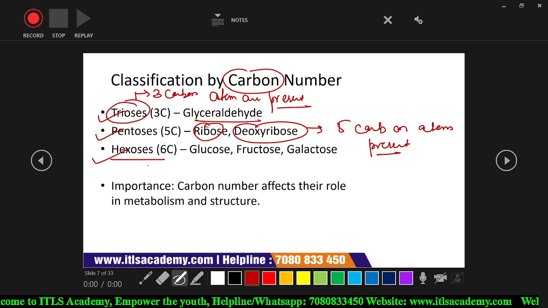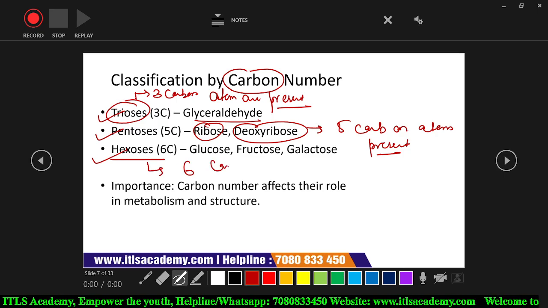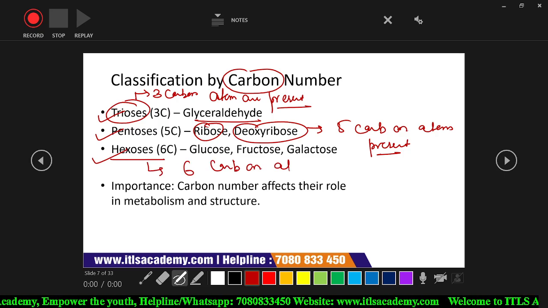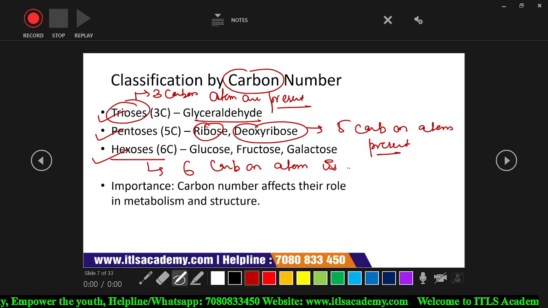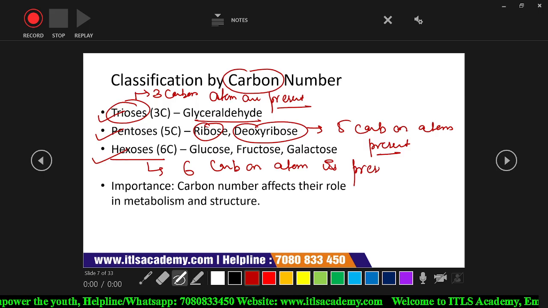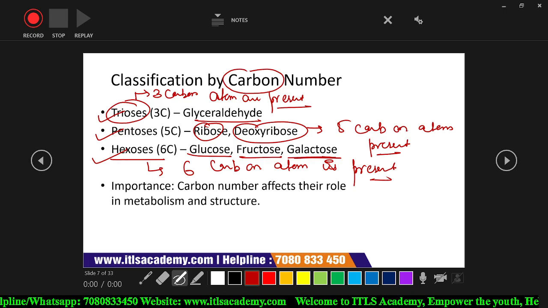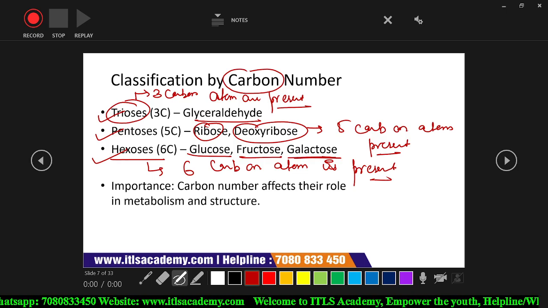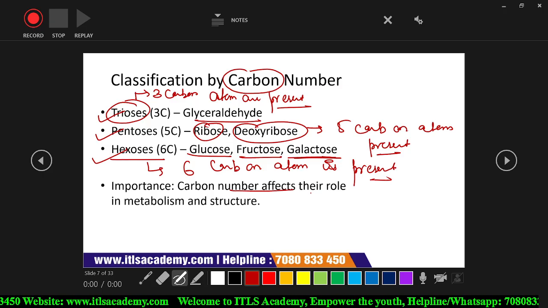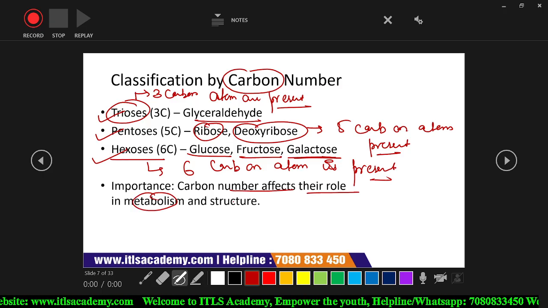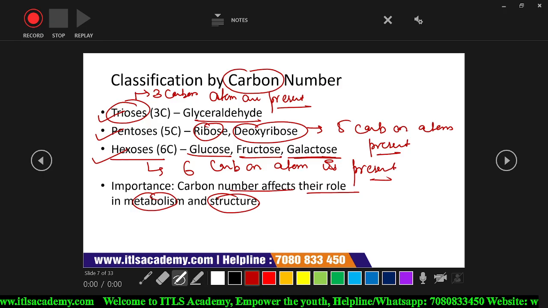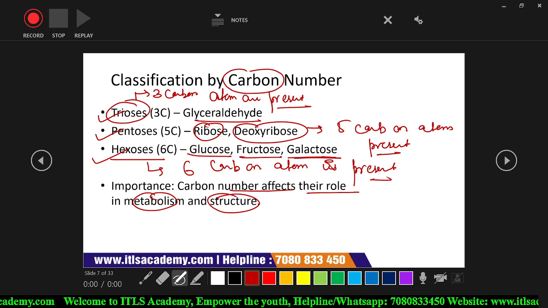Then hexoses means 6 carbon atoms are present, that is glucose, fructose and galactose. All of these contain 6 carbons. This carbon number affects their role in metabolism and structure. That's why the carbon number is important. Clear?